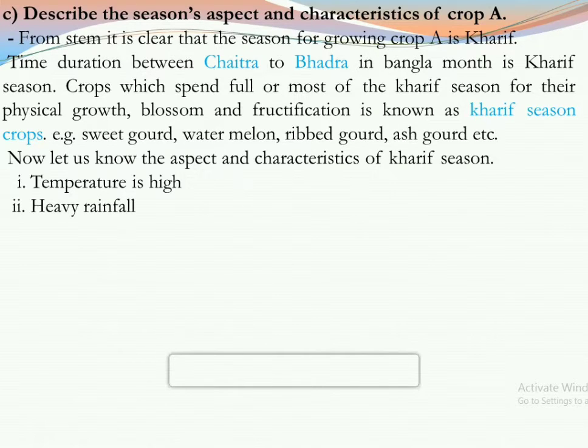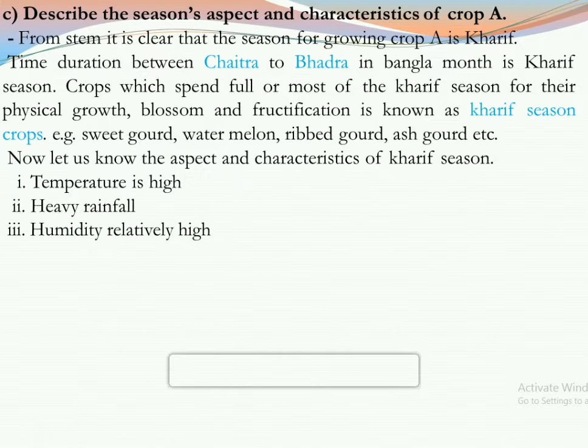Heavy rainfall, because in the last few months of the Kharif season, which belongs to the rainy season, there is too much rain in that time duration. So heavy rainfall is another characteristic of the Kharif season.